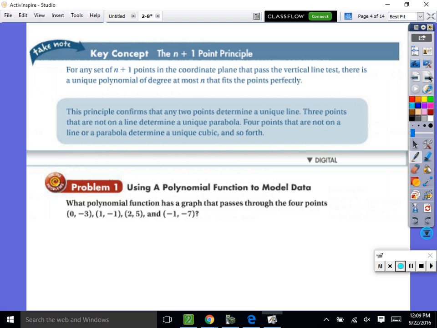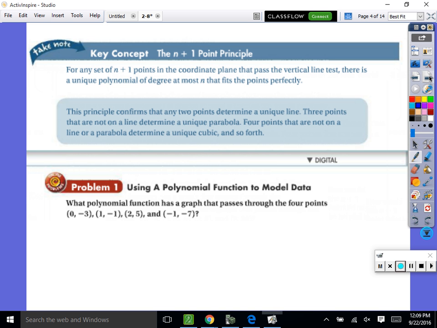All right, one thing. For any set of n plus 1 points in the coordinate plane that passes the vertical line test, so if we're given a couple points and we know that it's a function, then there is a unique polynomial of degree at most n that fits the points perfectly.